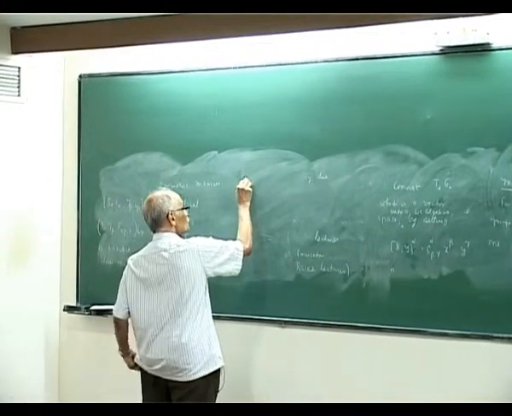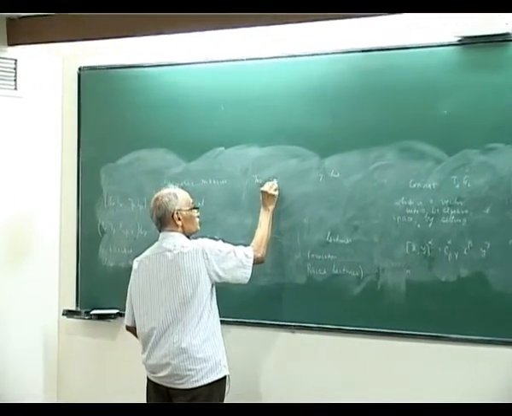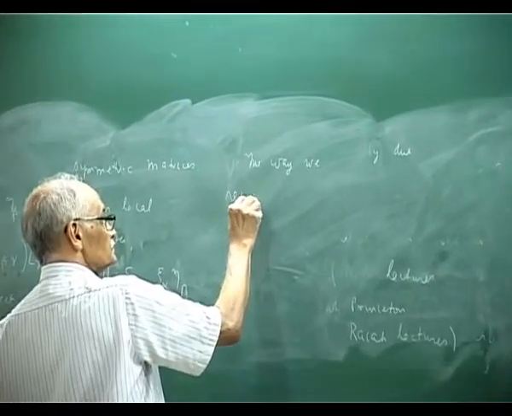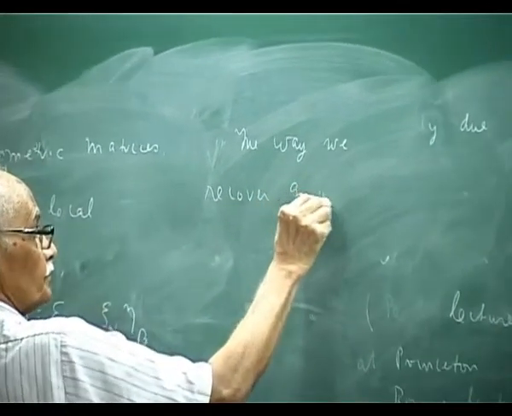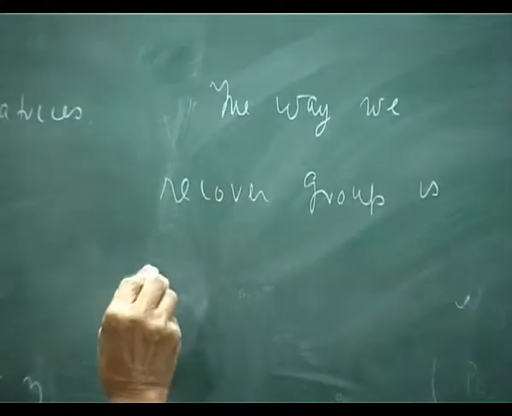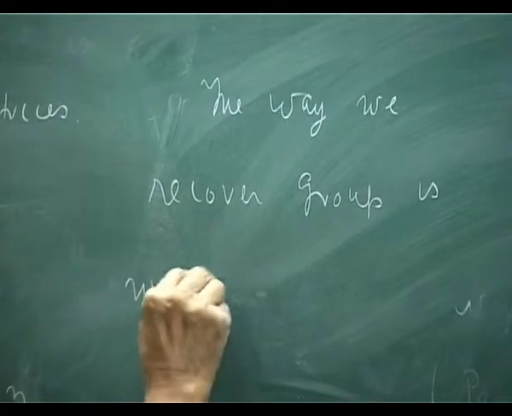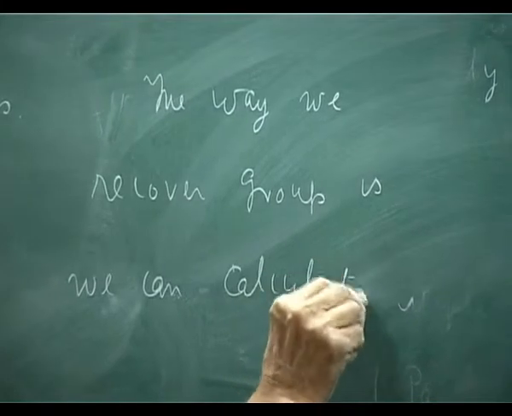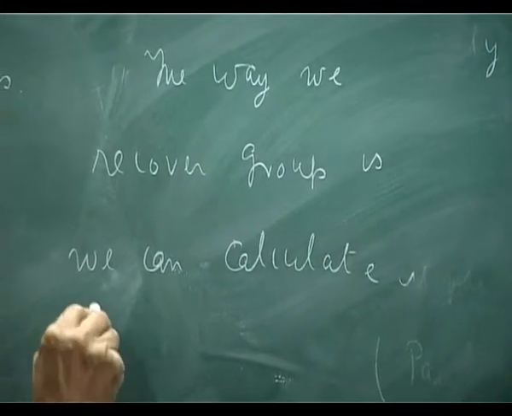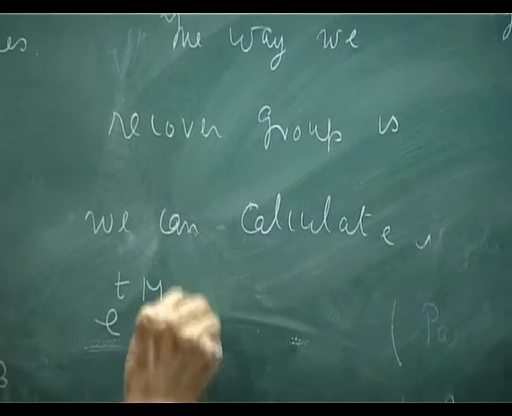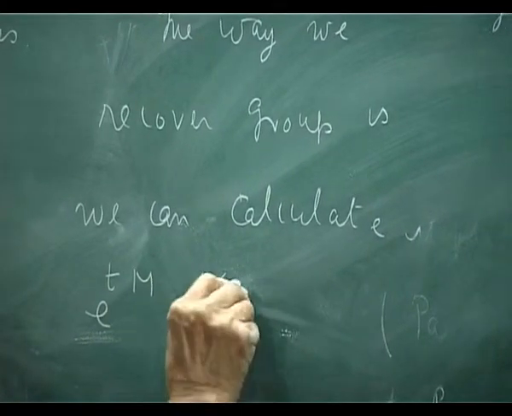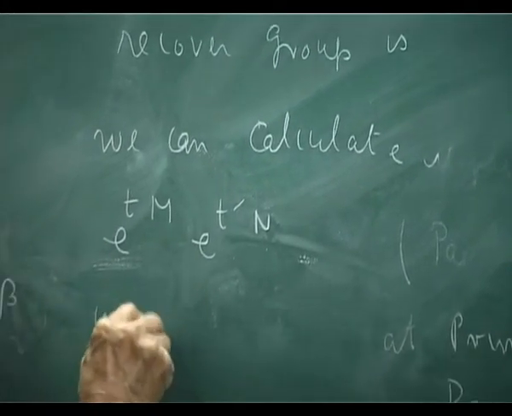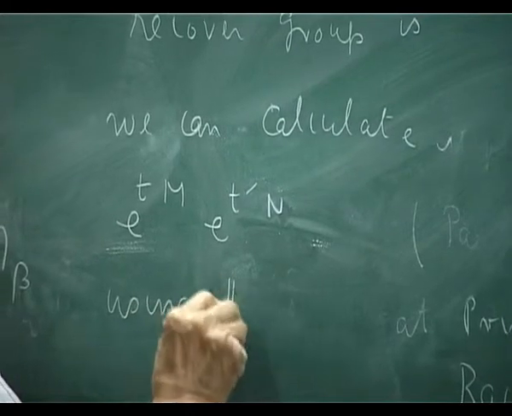The way we recover the group is, we can calculate this object, exponential Tm, exponential T prime n, the product, using the Baker-Campbell-Hausdorff formula.